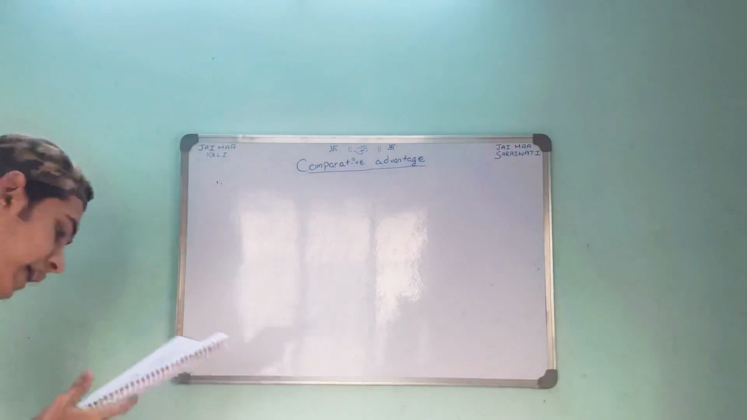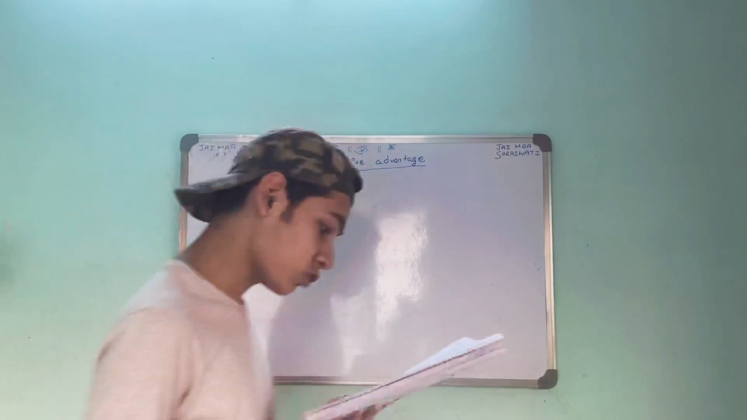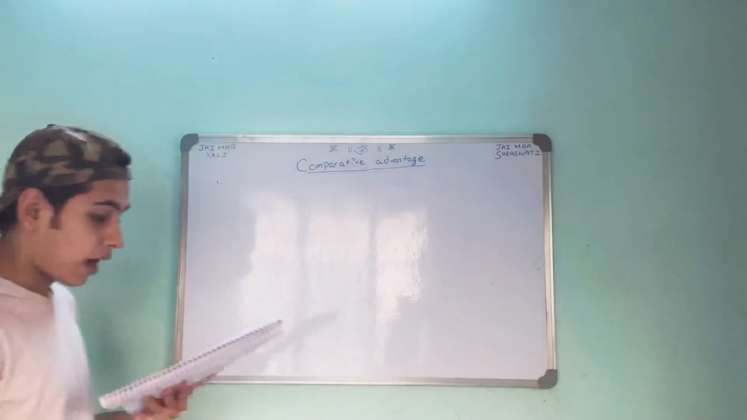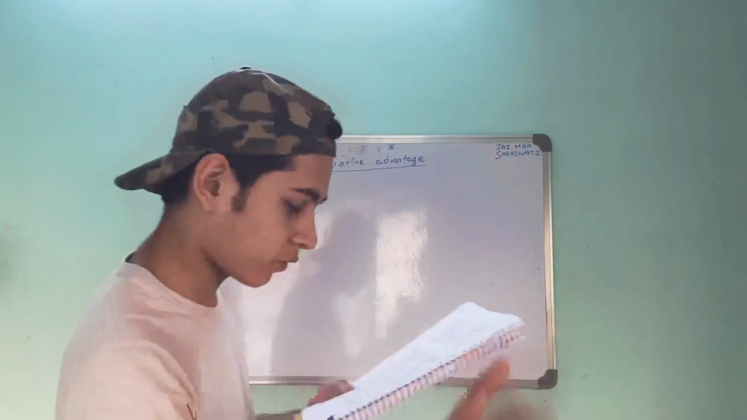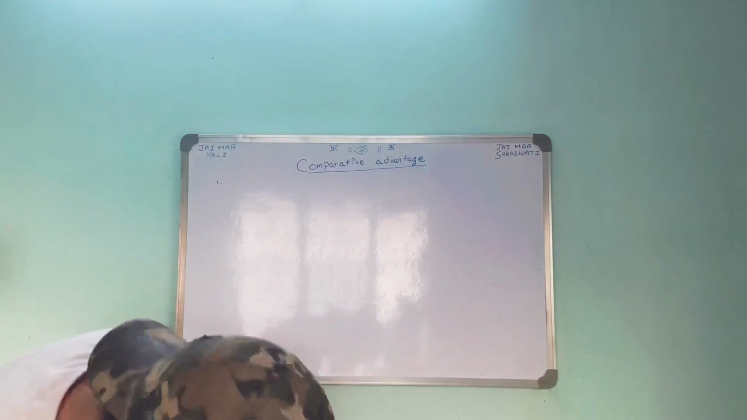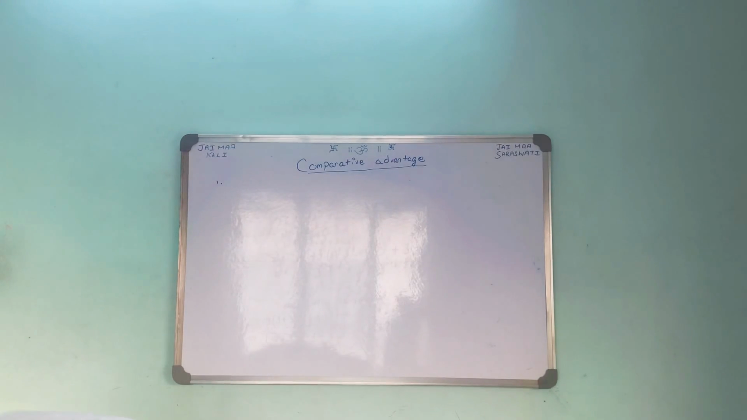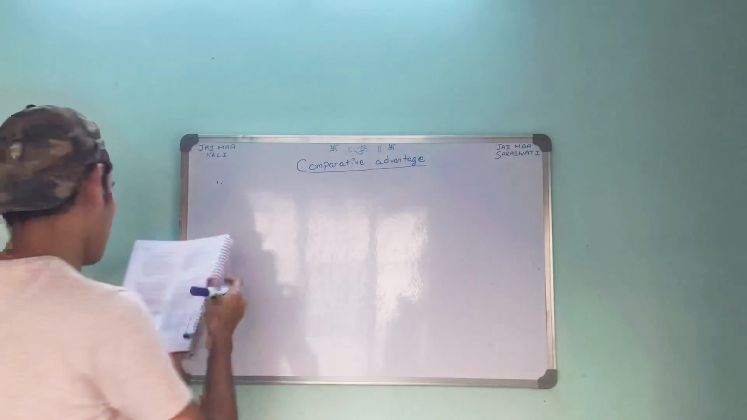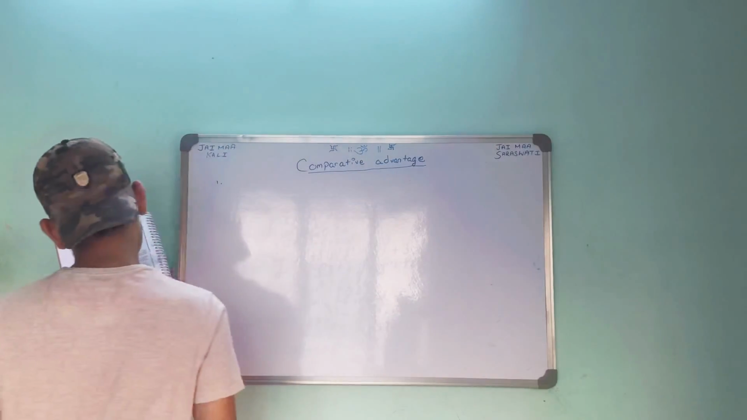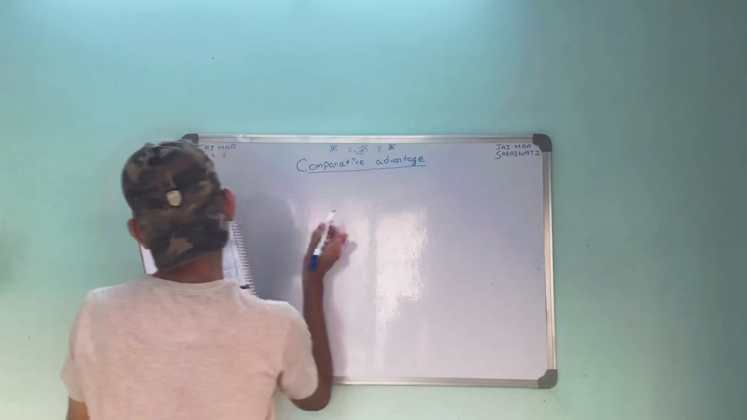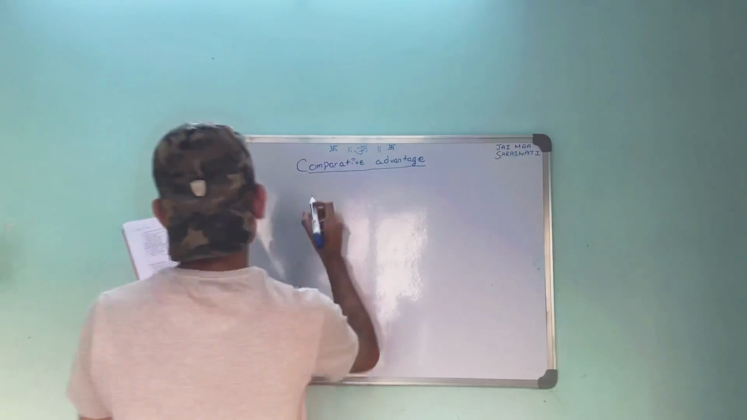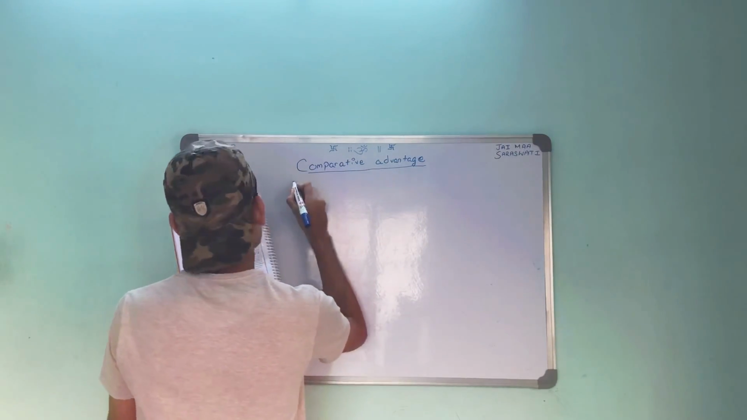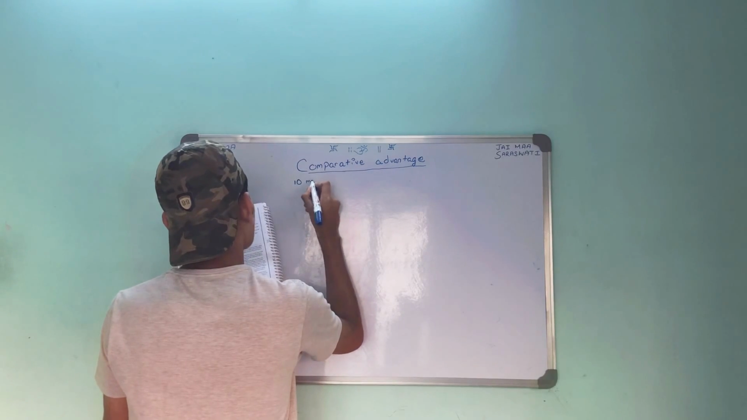Suppose that there are 10 million workers in Canada and that each of these workers can produce either 2 cars or 30 bushels of wheat in a year. Okay, this is the question. So let's make a table. There are 10 million workers in Canada, and each can produce either 2 cars or 30 bushels.